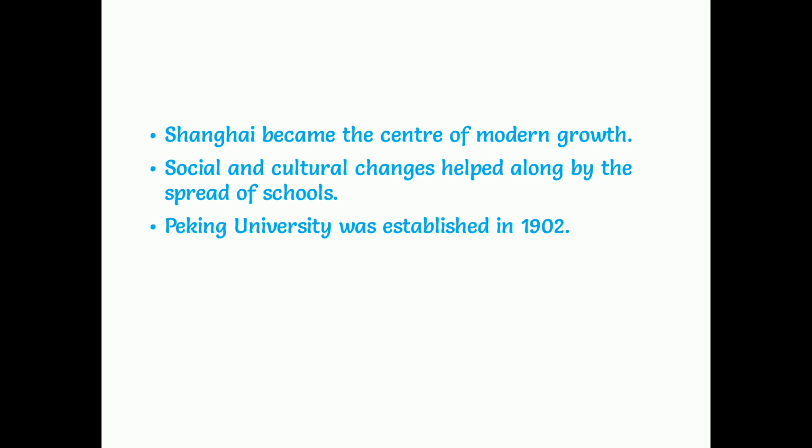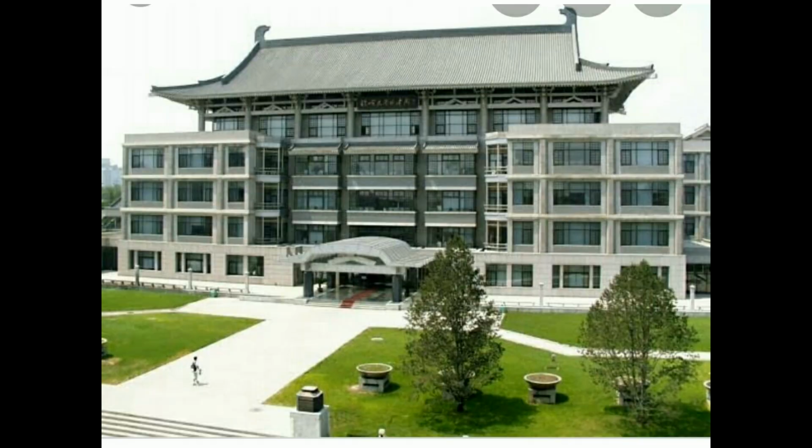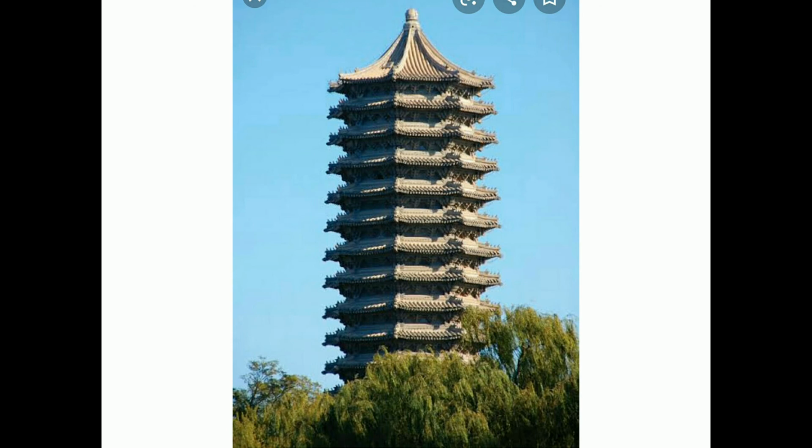Peking University was established in 1902. Actually, it was first established in 1858, but completely established in the year 1902. Peking is the old name of Beijing. And this is a picture of Peking University. Even now it is called Peking University only. This is just a part of it, the library part. And I'll also show you an old picture. This is the old Peking University. Now it is still in use, but along with it many other branches are also there.